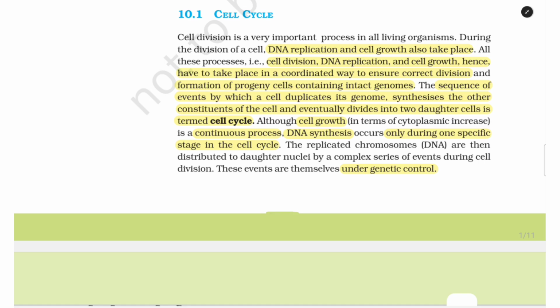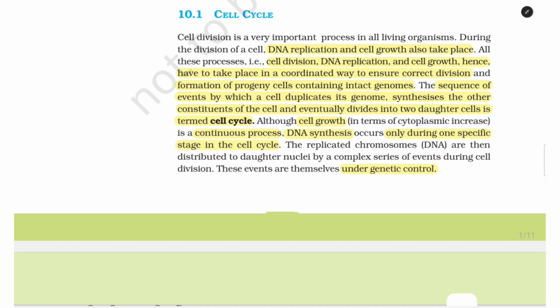Cell division is a very important process in all living organisms. During the division of a cell, DNA replication and cell growth also take place. Also, these processes, that is cell division, DNA replication, and cell growth, hence have to take place in a coordinated way to ensure correct division and formation of progeny cells containing intact genomes. The sequence of events by which a cell duplicates its genome, synthesizes the other constituents of the cell, and eventually divides into two daughter cells is termed as cell cycle.